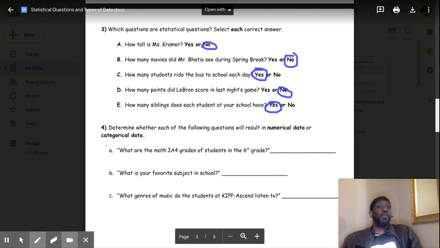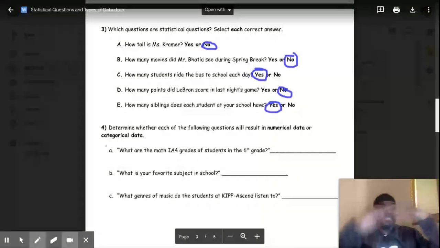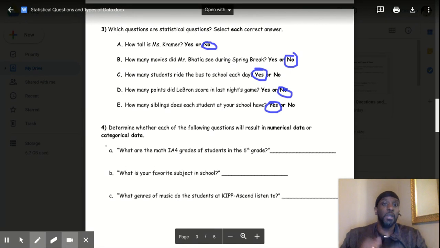But if I say, what is the color of the students in 6th grade? You may say, what is the race? You may say, oh, African-American. You may say Hispanic. You may say white. So that is a variety of information. It is statistical, but what type of data is it? It is categorical because it's giving me a category. Black race, African-American race, white race, Hispanic race. It's giving me different categories. So numerical data gives me numbers. Categorical data gives me a category, okay?